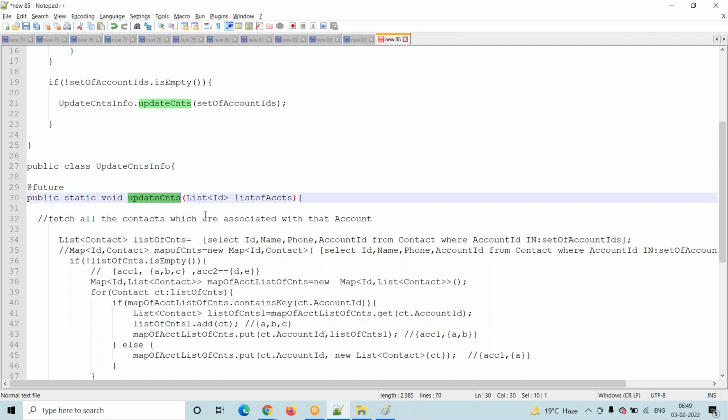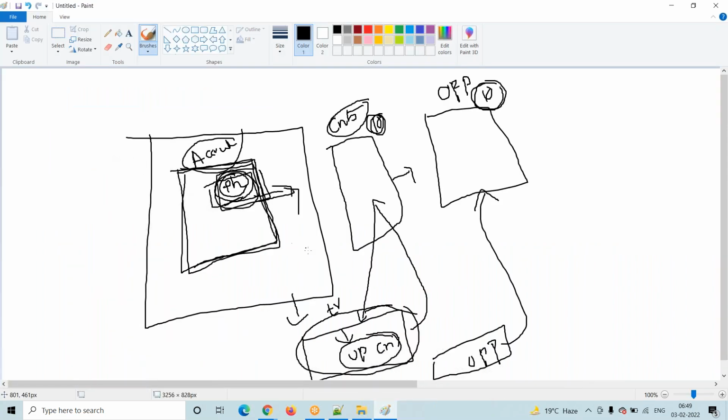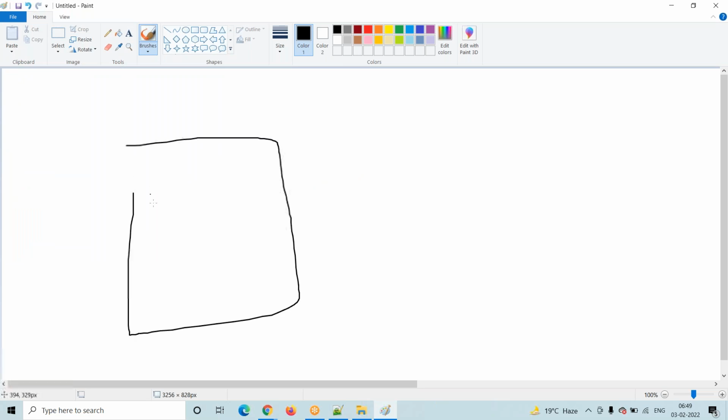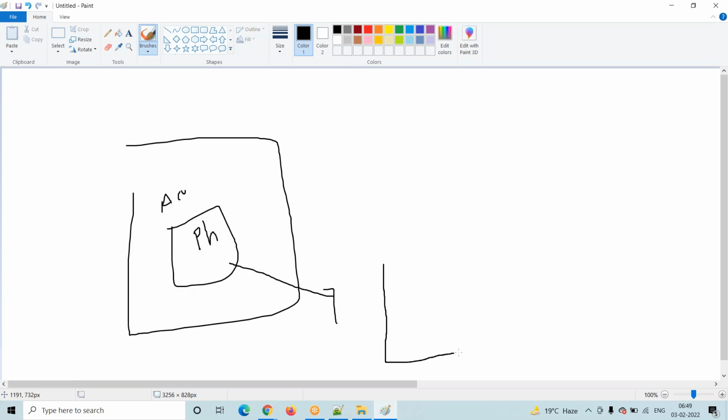The next point is that whenever we pass parameters here, we have to pass only IDs, not primitive data types. Primitive data types means integer, string, not those, not an sObject. Why will we not pass them? Whenever we call the future method, what happens? This is my account record. When I am updating the phone number, in the backend I am writing a trigger here.